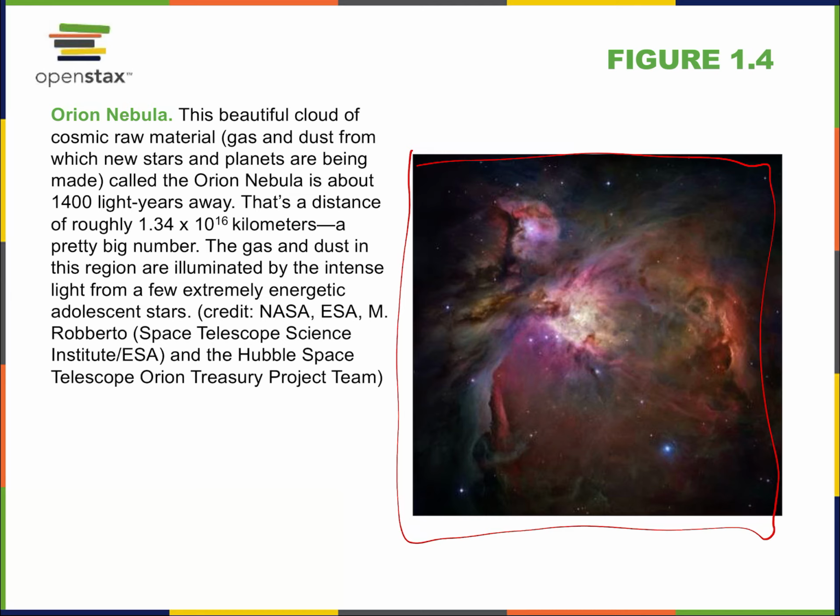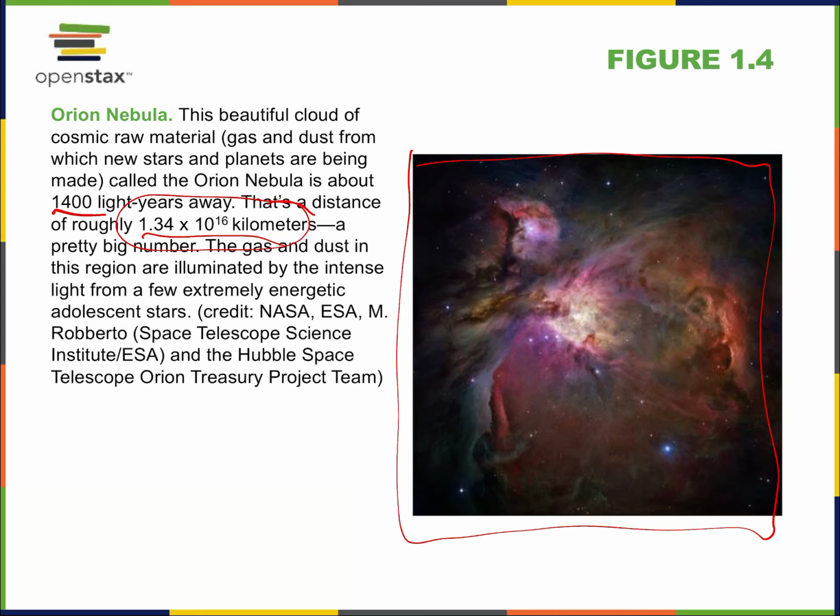It's a pretty big number. Here we have the number of kilometers, right? And again, the idea there is that we take the number of kilometers in a light year and multiply by 1,400 in order to get this value, okay? So if you wanted to find out how many kilometers are per light year to see if it is about 10 trillion, as I said, well, you would take 1.34 times 10 to the 16, divide it by 1400, and what you should get is something on the order of 10 to the 13.